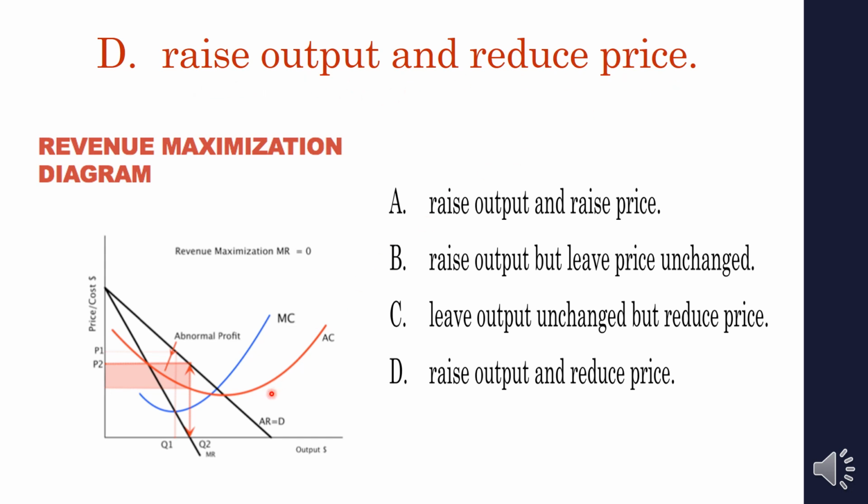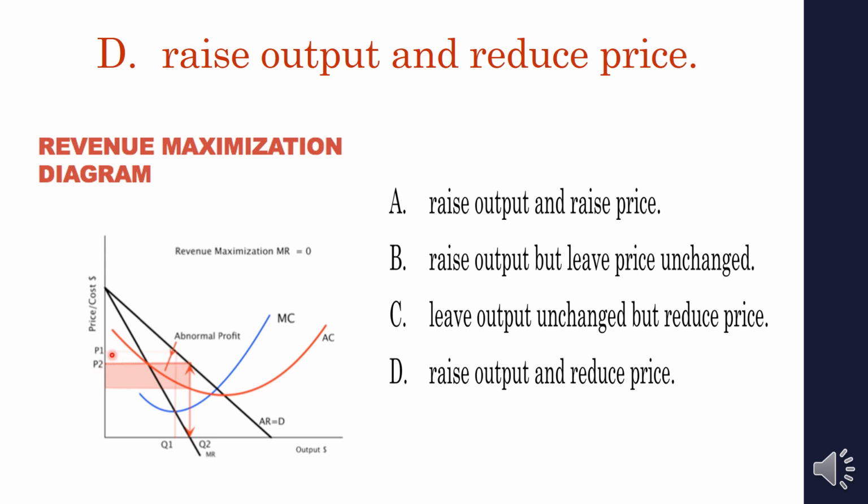You can see it here. This is a profit maximizing monopoly firm. The profit maximizing condition is MC equal to MR, that is here. The light red line you can see here, and average cost is here. So this much profit was available previously. When the revenue maximization condition MR equal to 0 applies, you can see the arrow I marked already. At that time the price is P2.